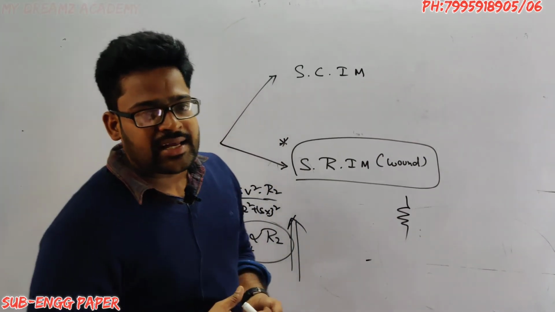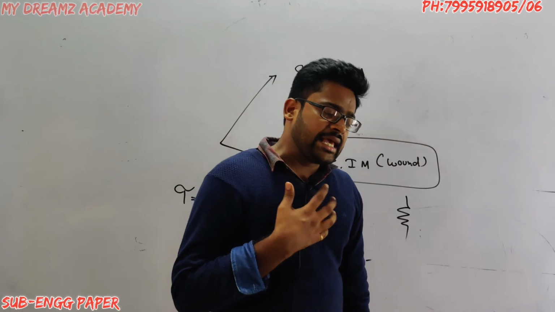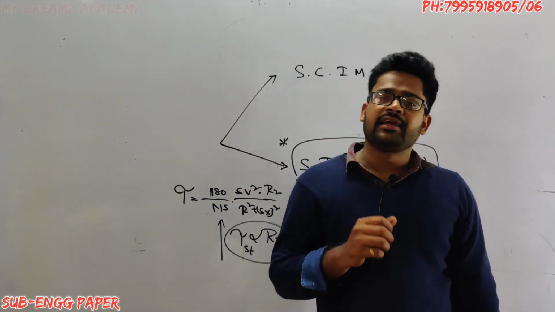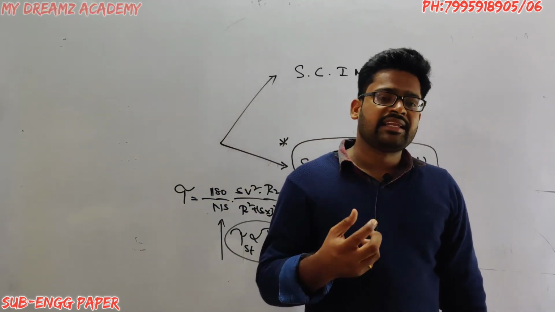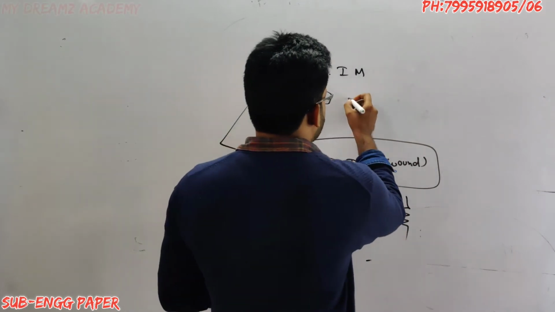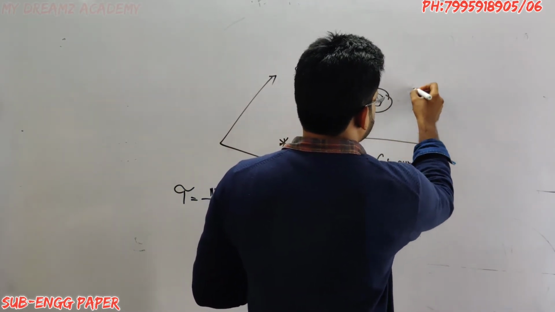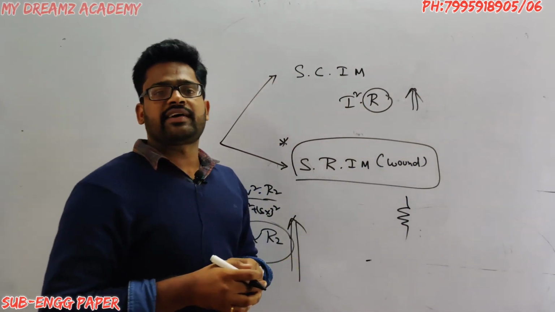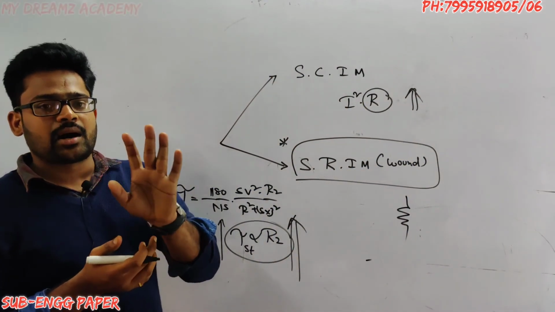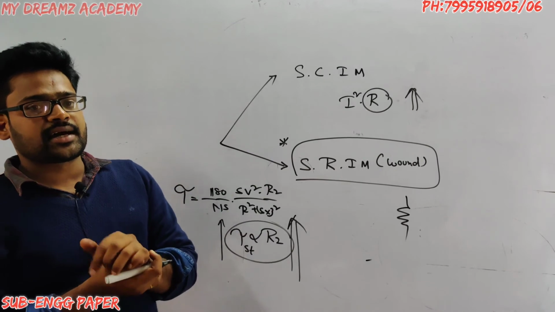But what is the loss? If I use the same resistance at running condition also, I square R losses are high. What is the meaning of I square R losses? That is copper losses. Copper losses are high.